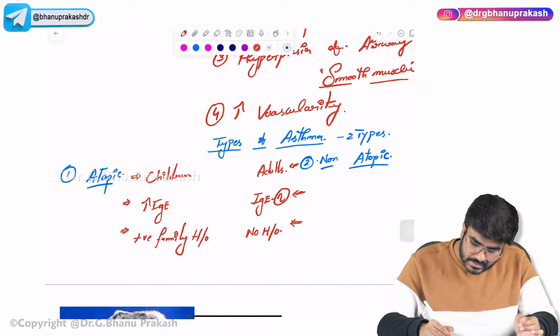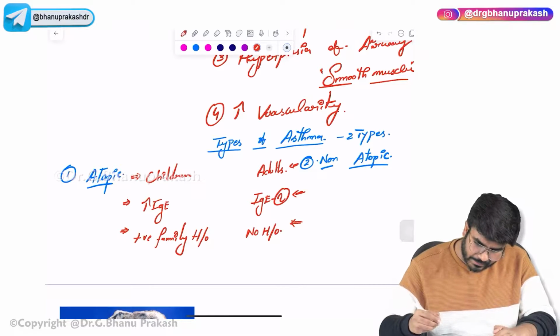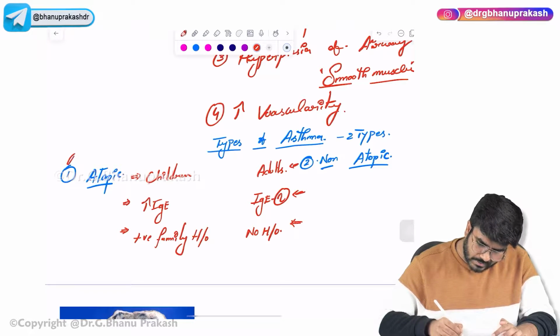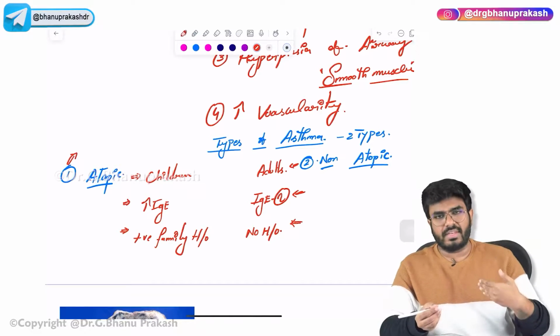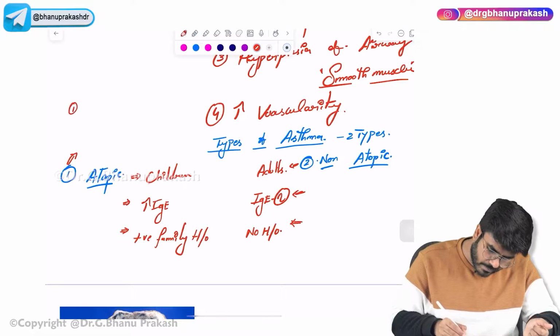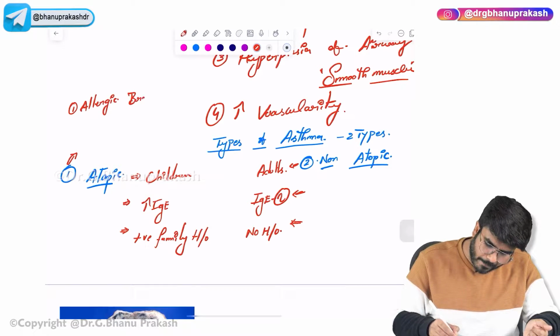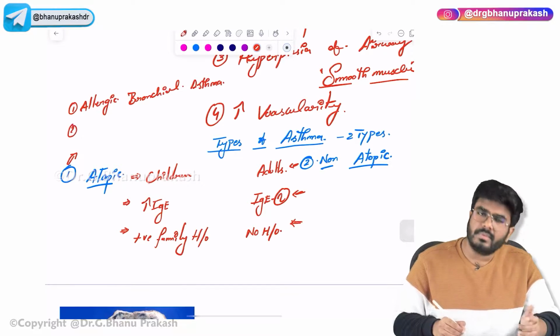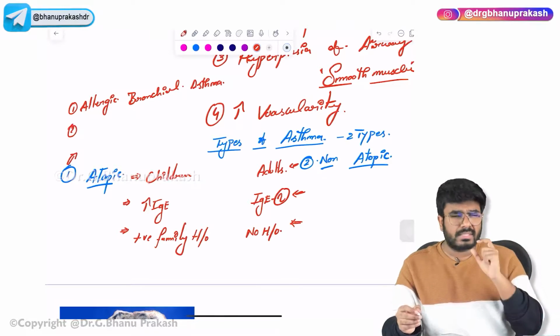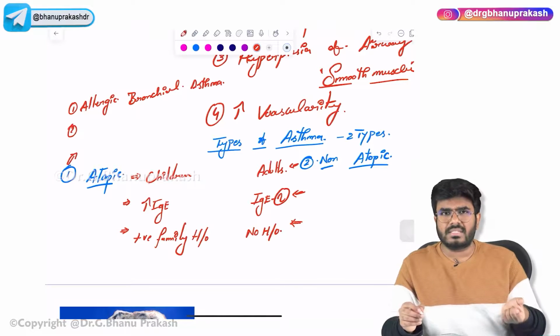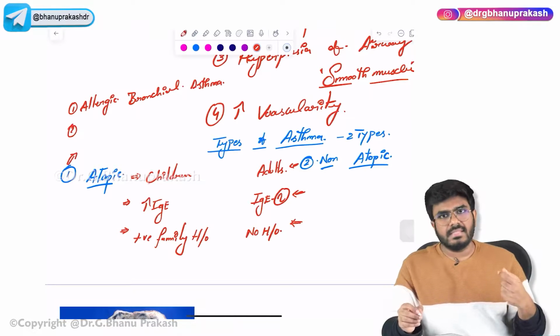Now, examples. This is a question which was asked in the recent exam. The examples are allergic bronchial asthma, the one we have discussed, allergy because of the inhalation of pollen. Occupational asthma: the person is in some occupation where he is getting some dust particle or something which his body recognizes as an antigen.